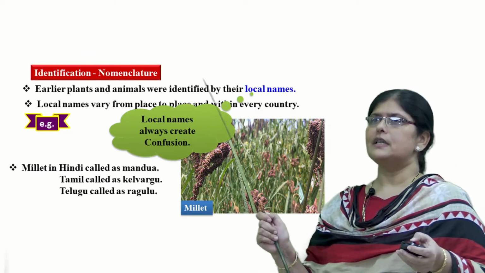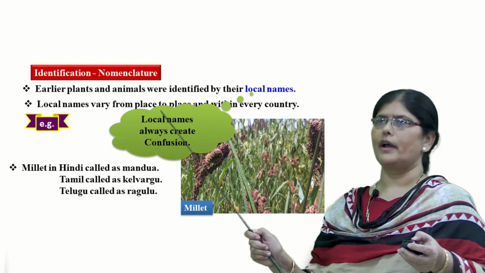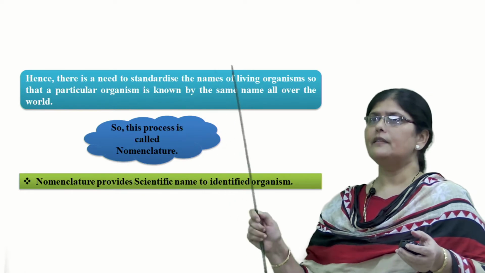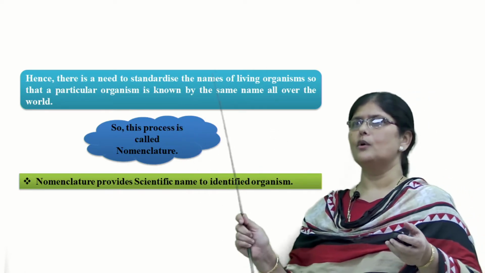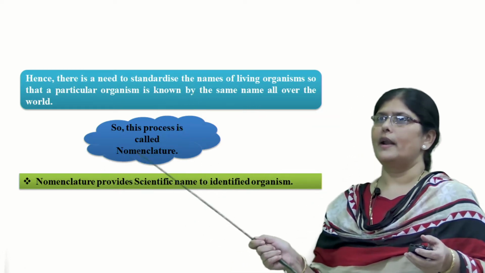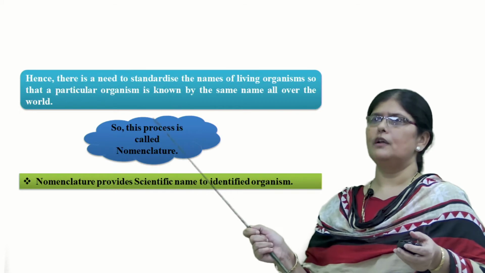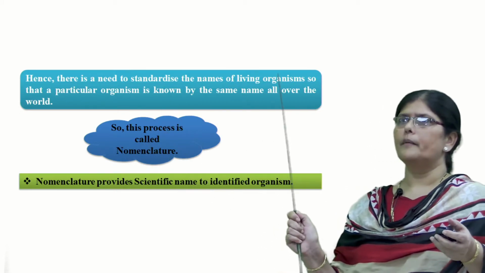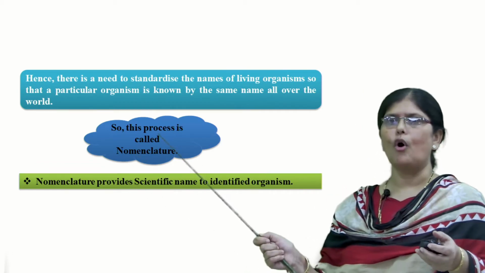So the importance of identifying the organism and giving it a name in a particular manner, so that the whole world will use the same name, is called nomenclature. Nomenclature is nothing but naming of the living organism by a particular name which is used all over the world.